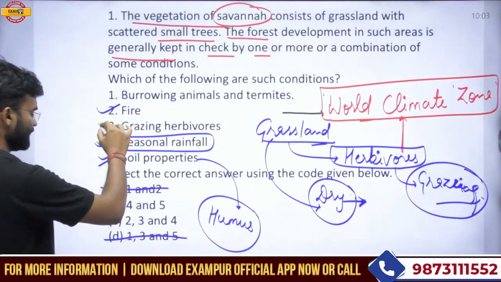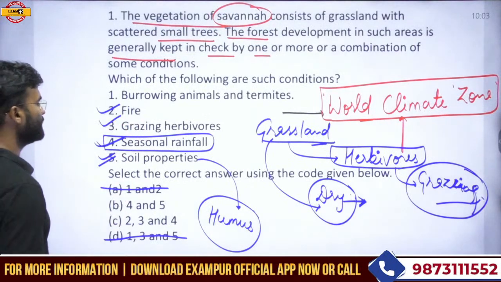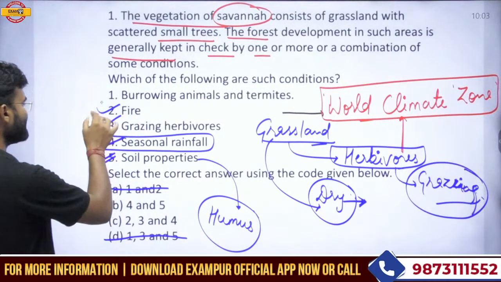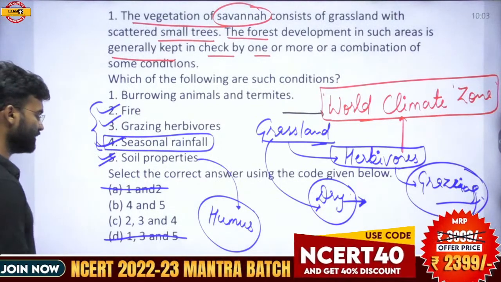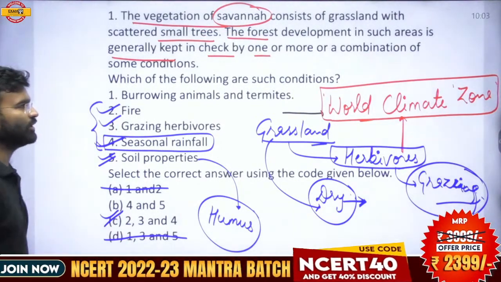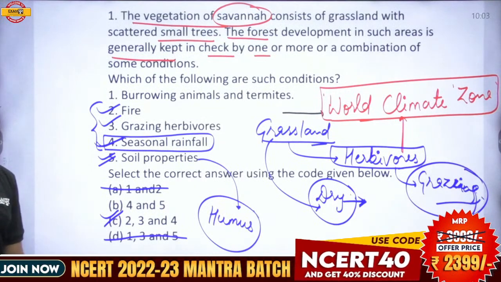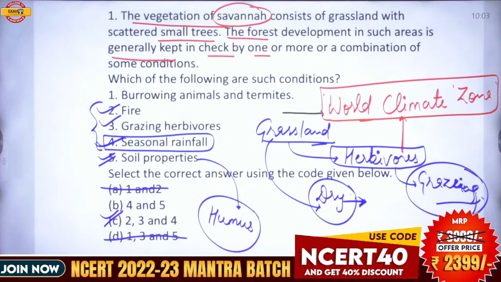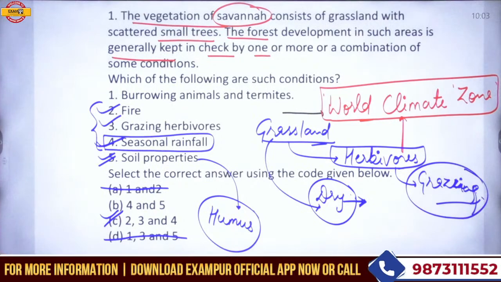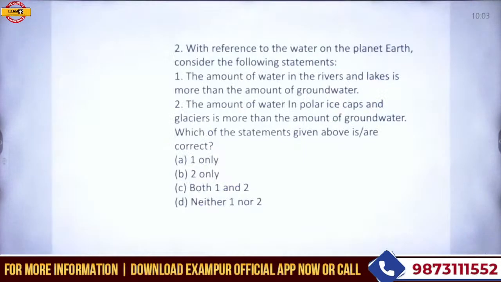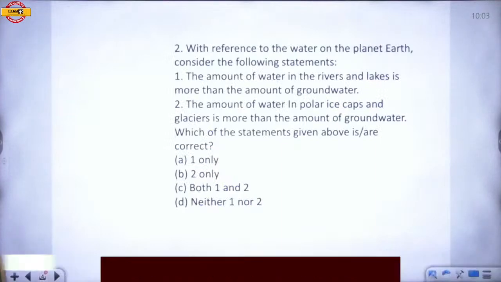So fire, grazing, and seasonal rainfall, these three things are the important factors that check the growth and development of the forest in this savanna climatic zone. Okay, is it clear to you?